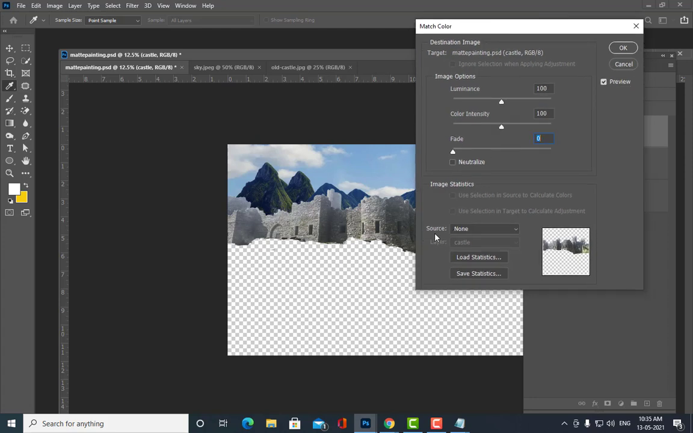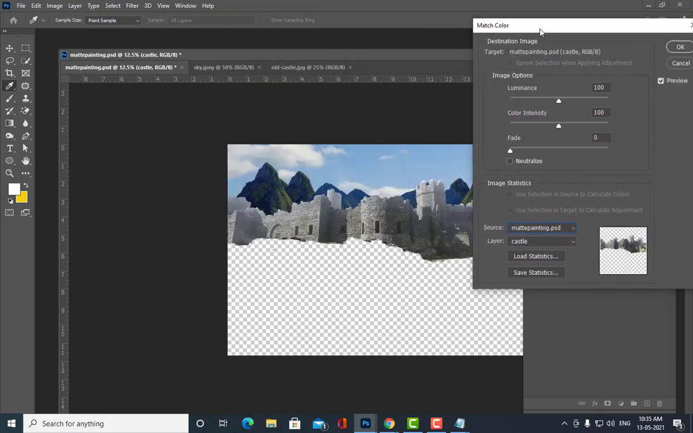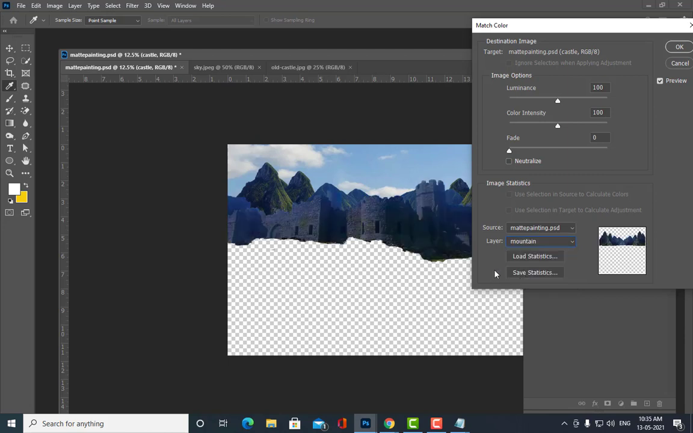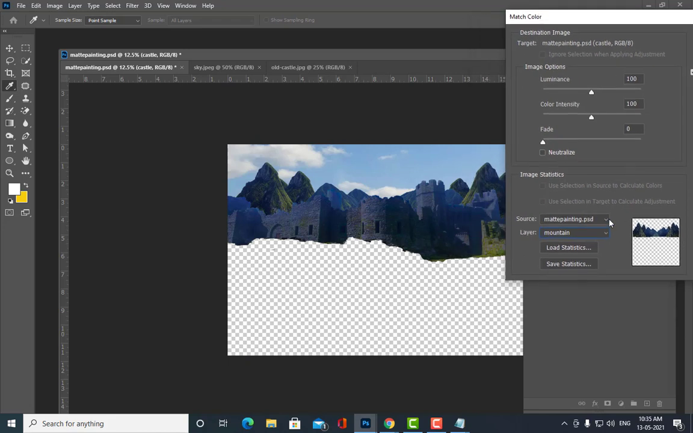So where we can get the file name of our document? See here we have a source. Here we have source. So from source we have to select the file name. So what is the file name? mattpainting.psd. Okay, we have selected this, and right now the active layer is the castle layer. So the castle layer should match with which layer? Mountain layer. So just click here, and then we see here we have castle, mountain, and sky. So we want the castle to match with what? Mountain. See, the moment I select mountain, can you see the change? So the moment I selected the mountain, see, the castle color has changed. See, now the castle is looking totally very dark and black.